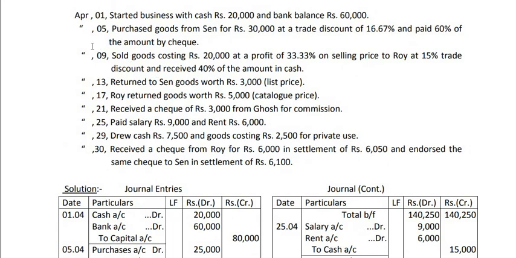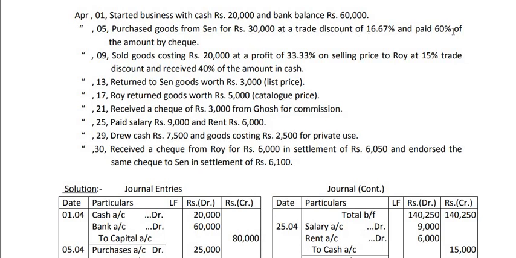Now transaction number 2, that is on 5th April. Purchase goods from Sen for 30,000 rupees at a trade discount of 16.67% and paid 60% of the amount by check. So first of all, we have to deduct 16.67% of 30,000, and that comes to rupees 5,000. That means goods are actually not purchased for 30,000. Goods are purchased for 30,000 minus 5,000, so goods are purchased for 25,000.